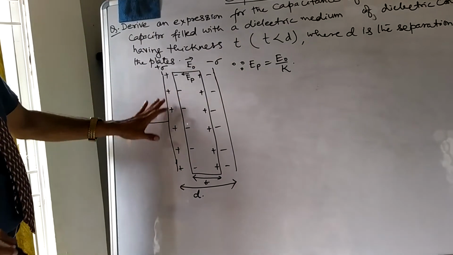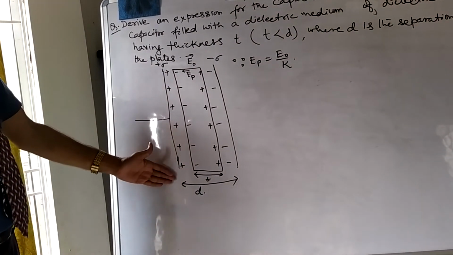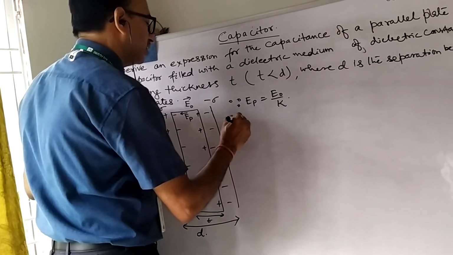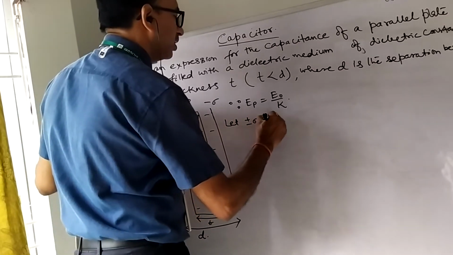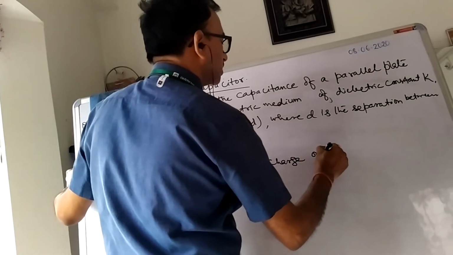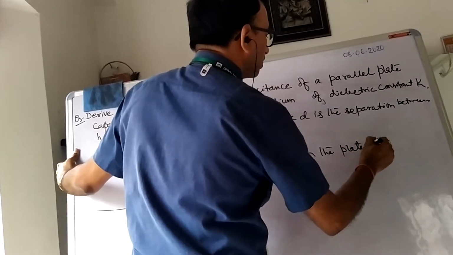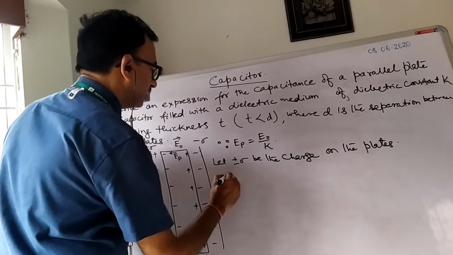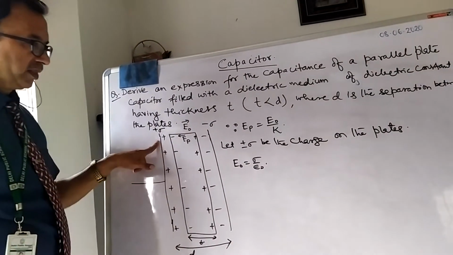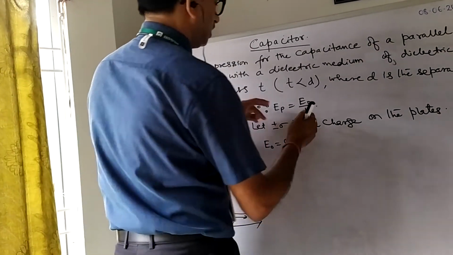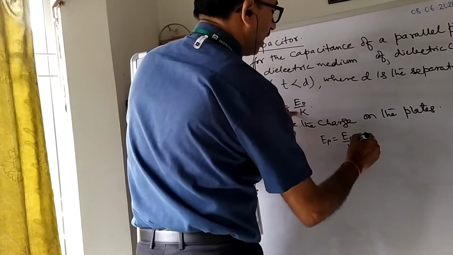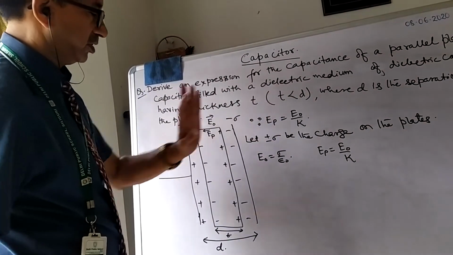The charge is there. So let Q be the charge on the plate, A be the area of the plate, and let plus minus sigma be the charge density on the plates. So what will be E naught? E naught is sigma by epsilon naught. And what will be EP? EP is E naught by K, and E naught is sigma by epsilon naught, so we put the value.